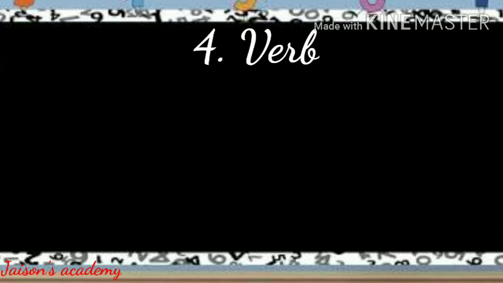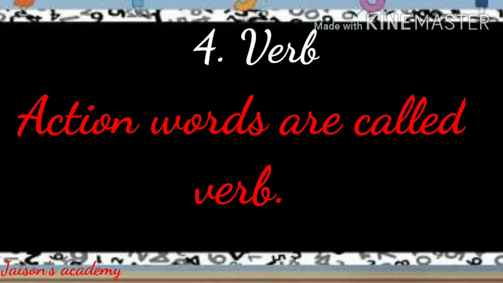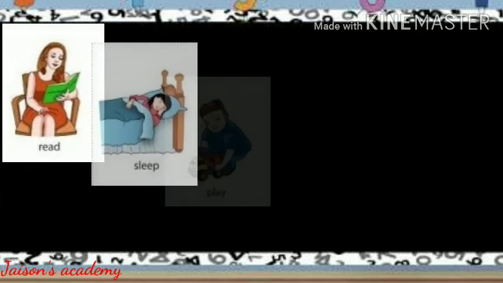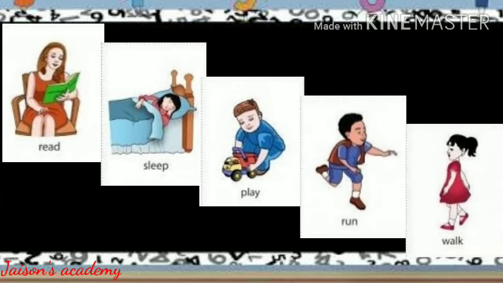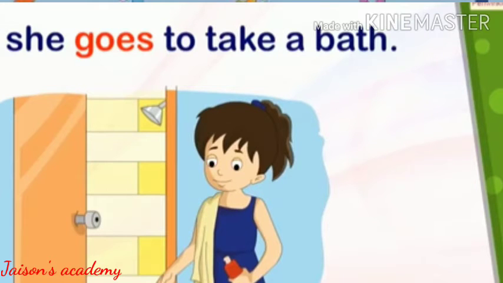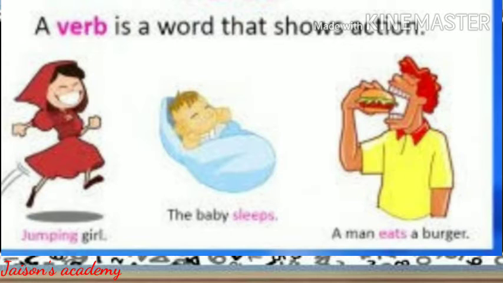Number 4 is verb. V-E-R-B, verb. Now see the definition. Action words are called verbs. See examples: read, sleep, play, run, walk, etc. These are examples of verbs. Here is another example: She goes to take a bath. She reads a book. These are examples of verbs.